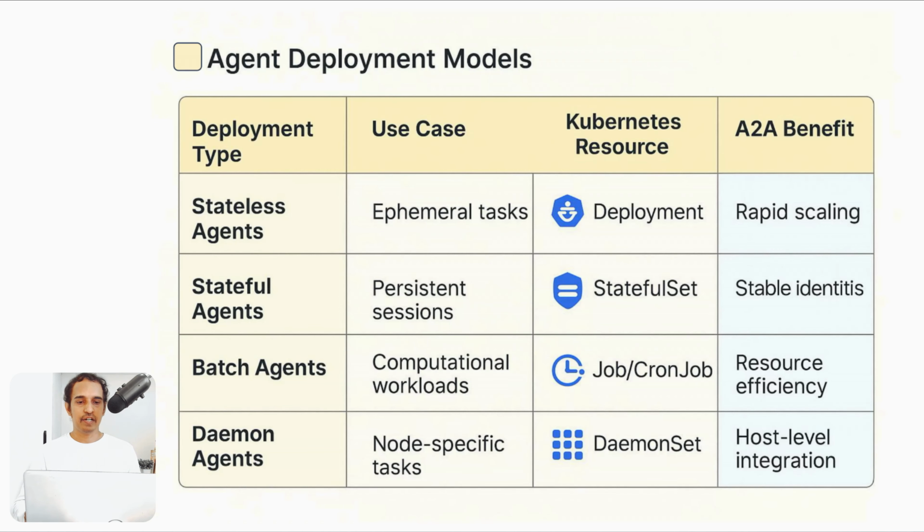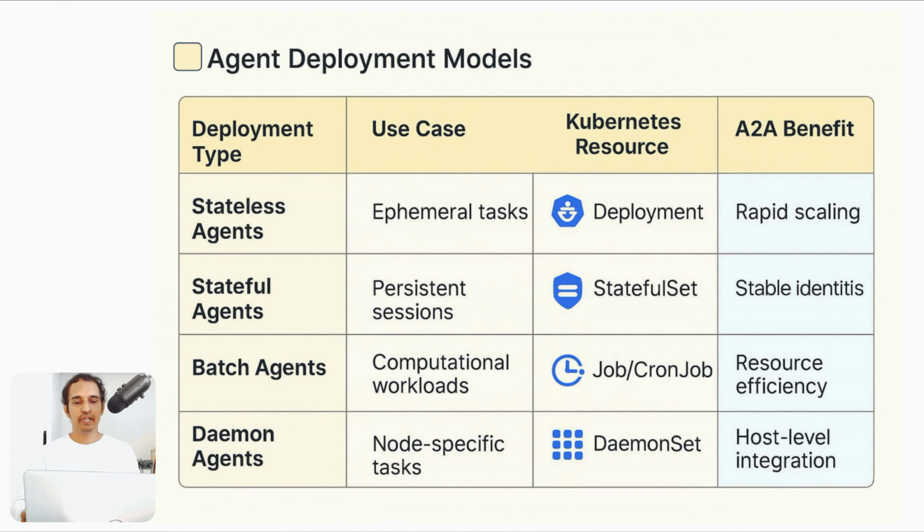Now, let us observe deployment models. Whenever you're trying to deploy AI agents with the help of Kubernetes, let us observe different deployment types, use cases, as well as A2A benefits. Also, what type of resources are we going to use in Kubernetes? So you can see all these things: stateless agents, ephemeral tasks, as well as deployments for rapid scaling.